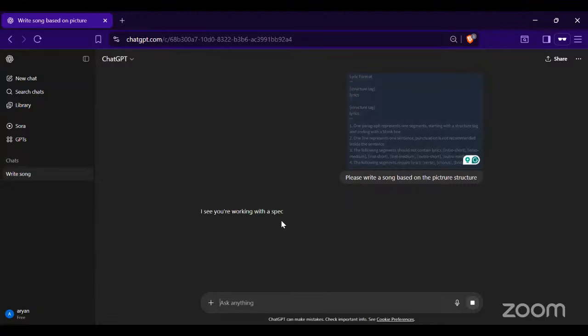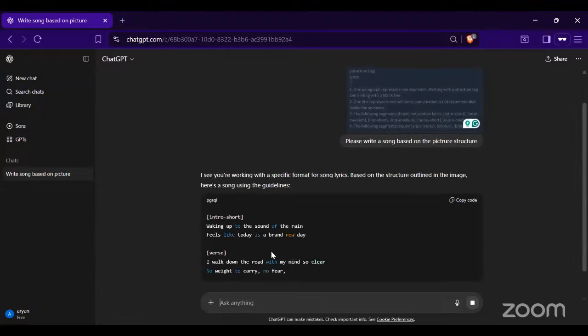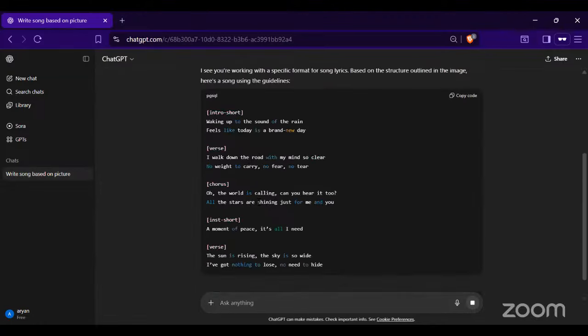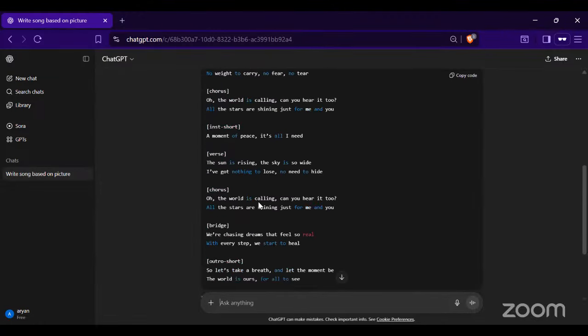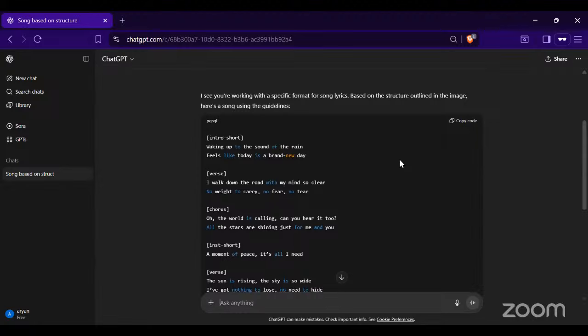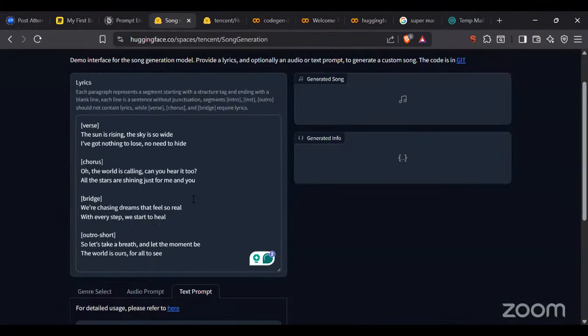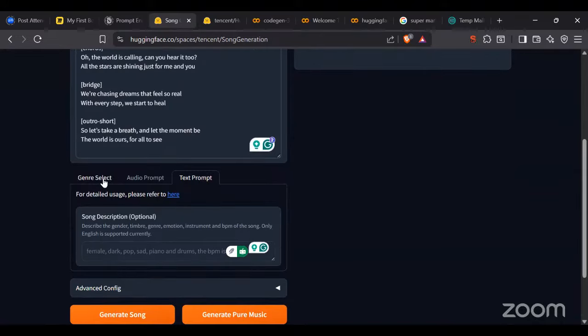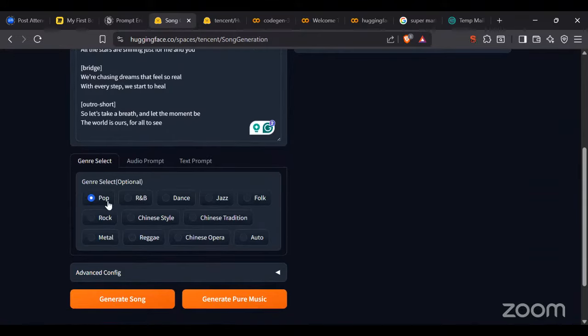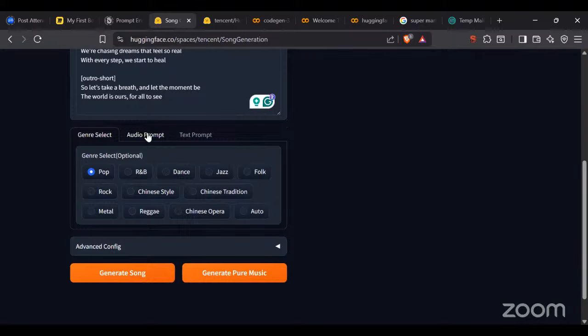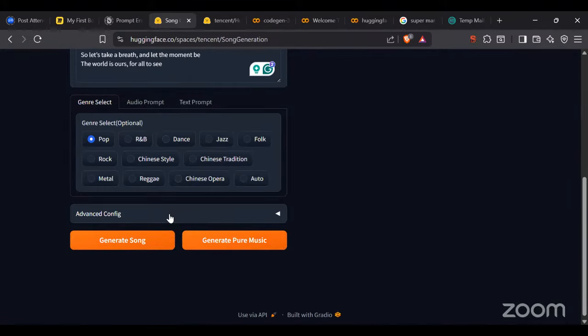Now I'm going to get a song here. See, I got a song here. I'm going to copy this song, paste it into that particular model, and let's see how my model gives me the output. I'm going to paste it here, and then select the genre. Let's say I want it pop only, and for the audio, I'm not going to select any audio, I'll just generate the song.